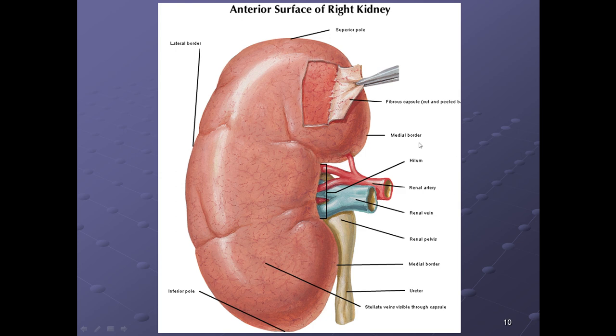So let's see now. You can see the slide. The suprarenal gland is not shown, but the upper pole or the superior pole, one and the same thing. The lower pole is comparatively pointed. The anterior surface is rough and the posterior surface is smooth. The lateral border is convex, while the medial border is concave.